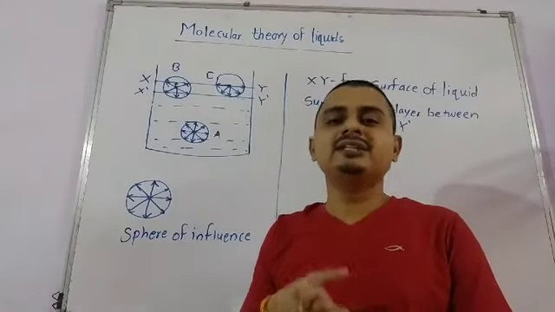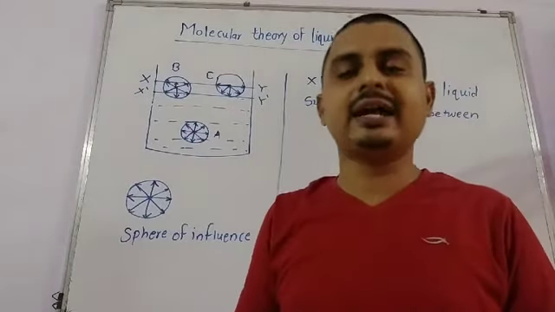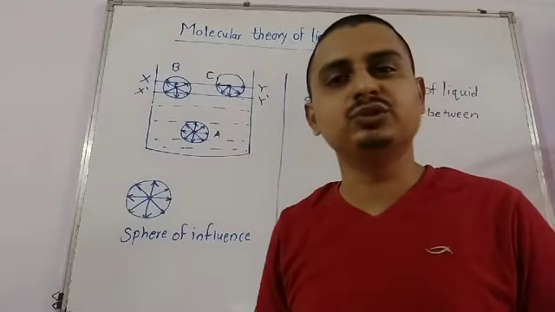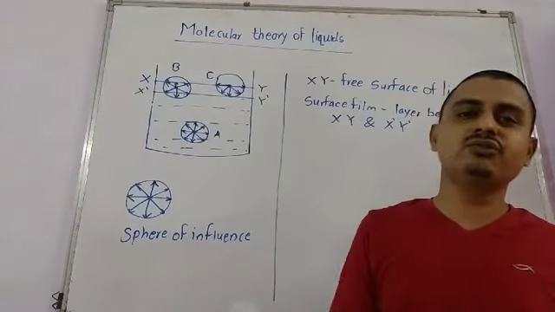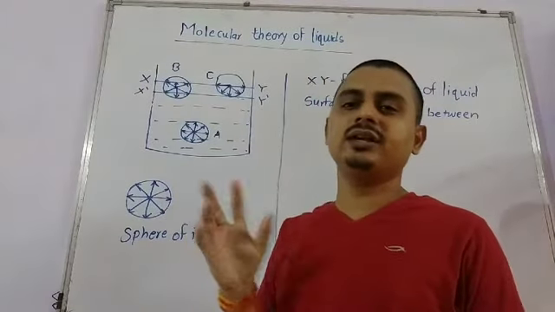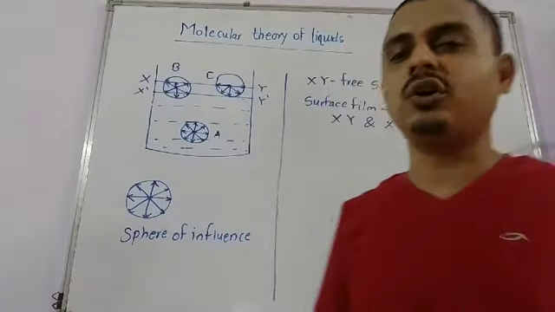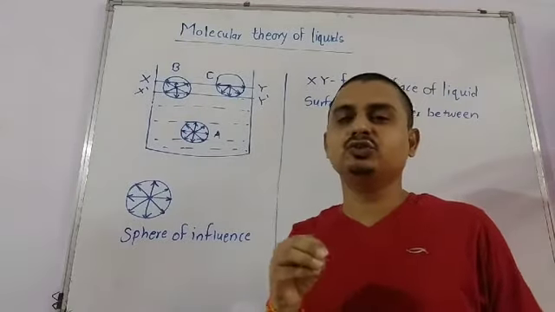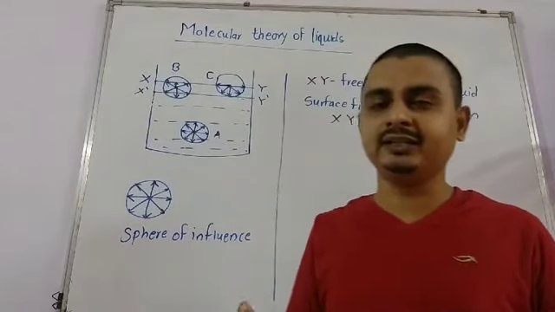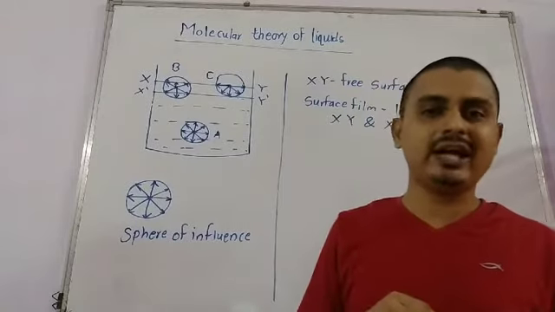Since the density of the air molecule is less, the cohesive force acting on the C molecule is greater than the adhesive force on it, therefore it is also moved inside the liquid, or it is also forced in a downward direction.